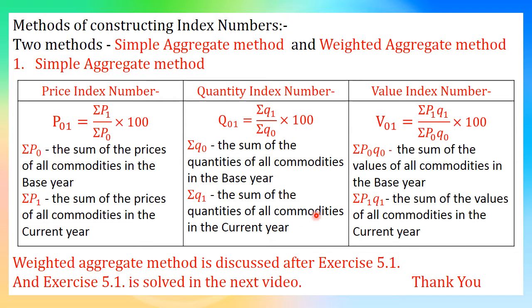Now V01 is the value index number. Value of a commodity is the product of price and quantity. So V01 is given by sigma P1 Q1 upon sigma P0 Q0 into 100, where sigma P0 Q0 is the sum of the values of all commodities in the base year and sigma P1 Q1 is the sum of the values of all commodities in the current year. Now the weighted aggregate method, that is the second method of constructing index numbers, is discussed after Exercise 5.1. Exercise 5.1 is related to this simple aggregate method.